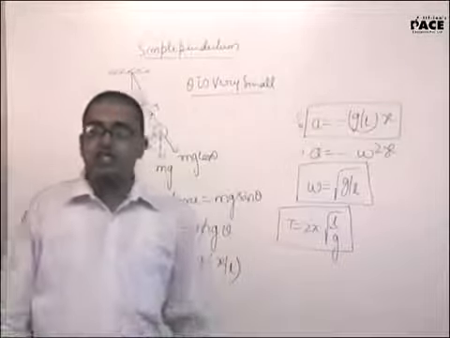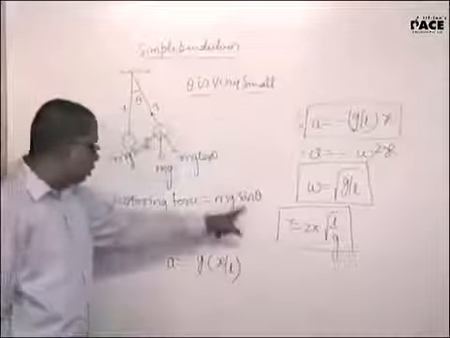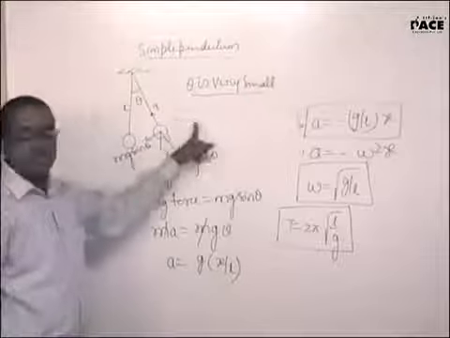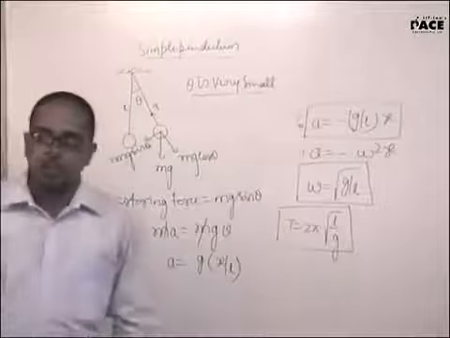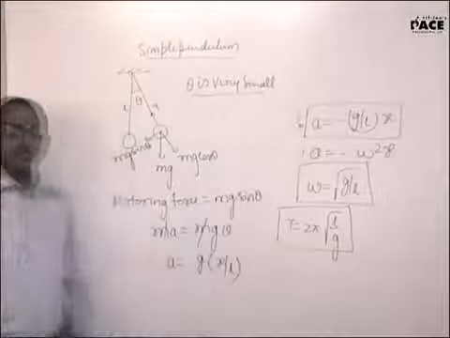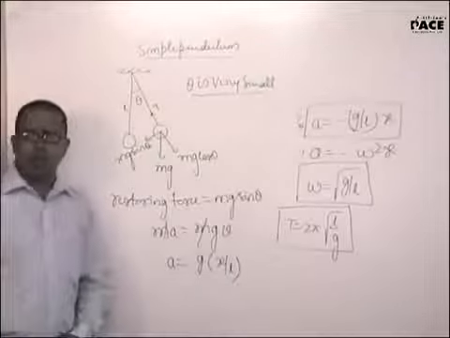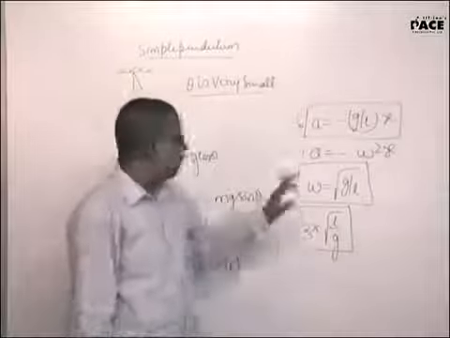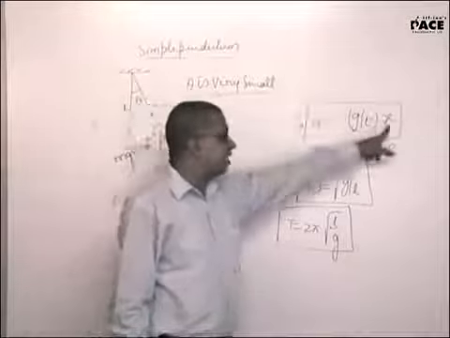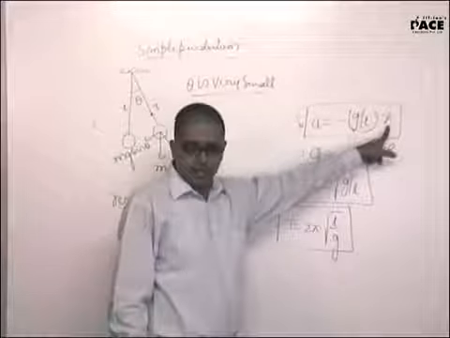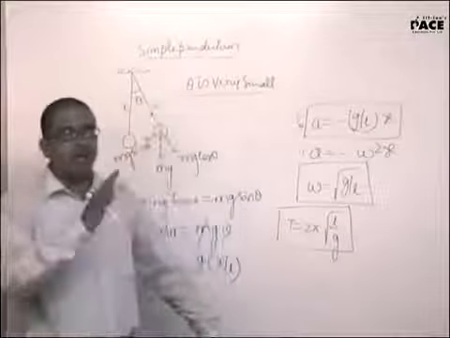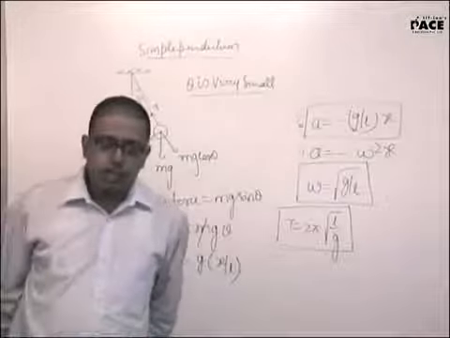Simple pendulum will be an SHM if and only if theta is very small. If not, a will not be directly proportional to displacement. So if theta is large, the simple pendulum will not be a simple harmonic motion, neither will its time period be 2 pi root of L by g. So in general, all throughout, as far as these subtopics are concerned, ultimately you will get restoring acceleration. Verify if the restoring acceleration is directly proportional to the negative of the displacement. If so, compare it with the general equation of an SHM, a equal to minus omega square x, and get the value of omega.